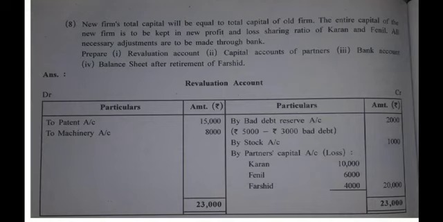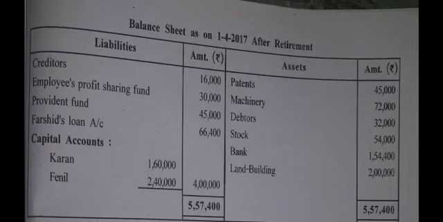When the value of an asset increases, it is to be credited in revaluation account. So revaluation account credit side by stock account, that is 1,000. And the new value of stock in new balance sheet, you can see 54,000. Just that simple. Yes?